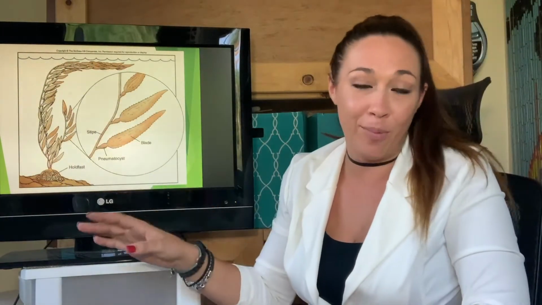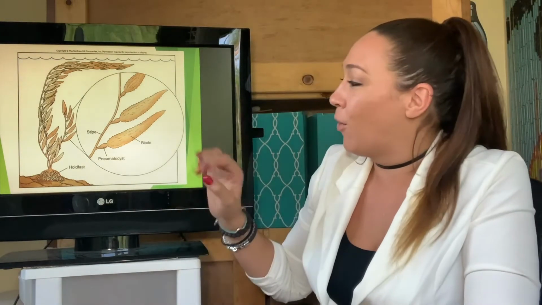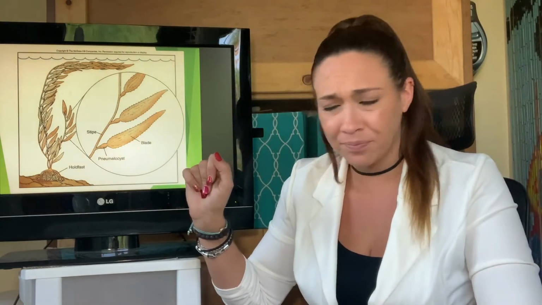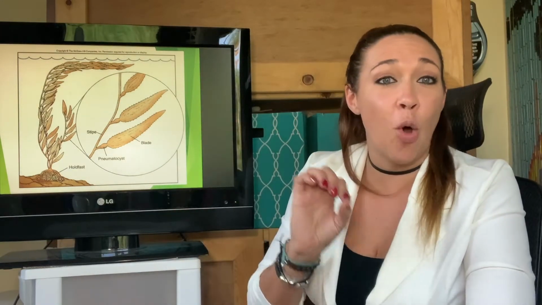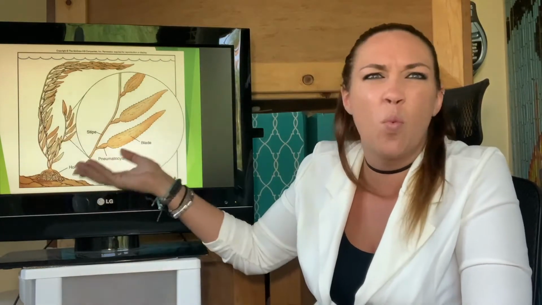Now, this is giant kelp, and we're going to see this a lot over the semester, so this is one of the species I want you to know. This is Macrocystis pyrifera, okay? Giant kelp. Now, this is one of our most abundant ecosystems off of our California coast, and here's why. There are so many little habitats that you can survive in this one stalk of kelp.